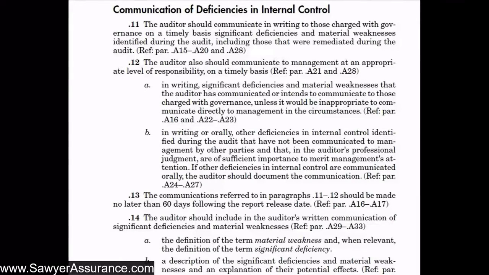Okay, in this video, we're continuing our discussion of AUC Section 265 as it relates to communicating deficiencies in internal control to management and those charged with governance. But up until this point, we have identified deficiencies in internal control and then evaluated those deficiencies. And now we're going to go through how exactly we communicate those deficiencies.